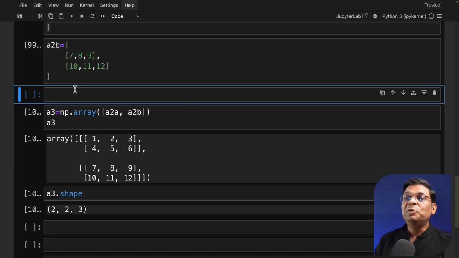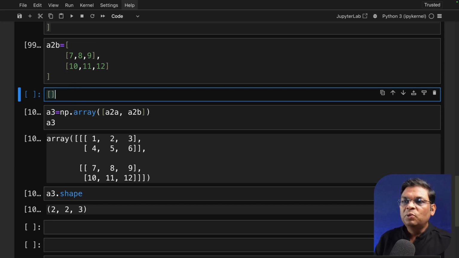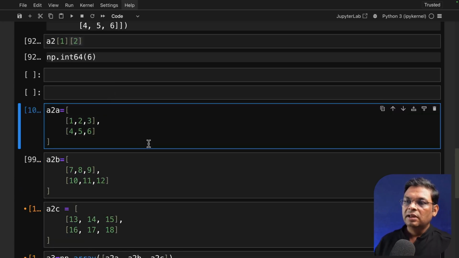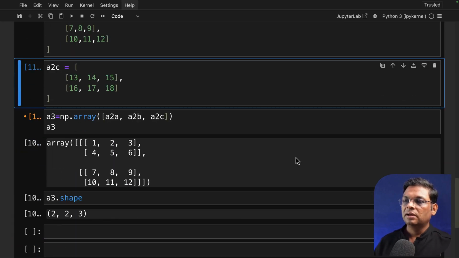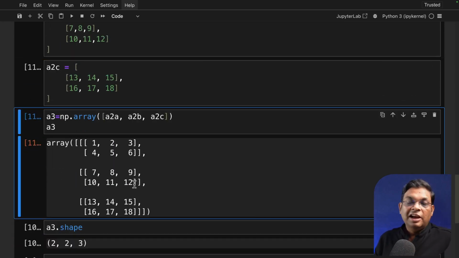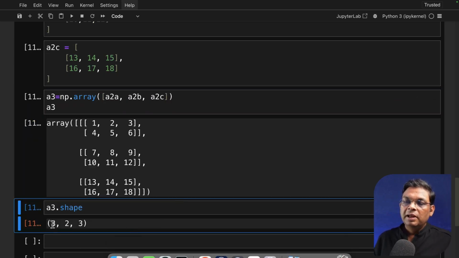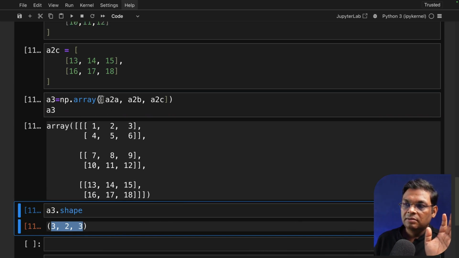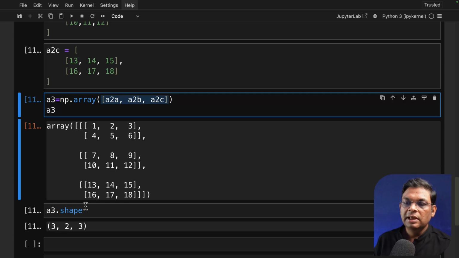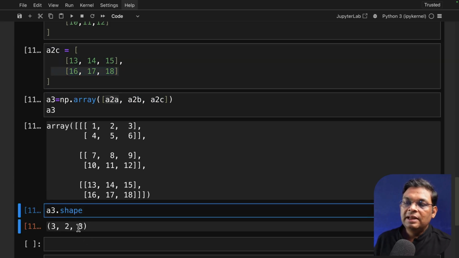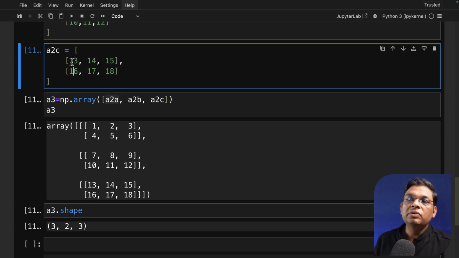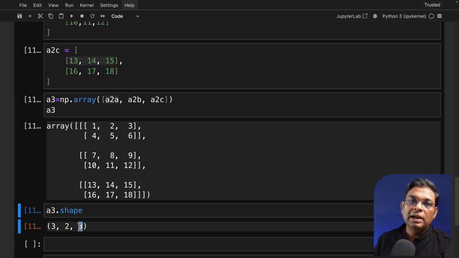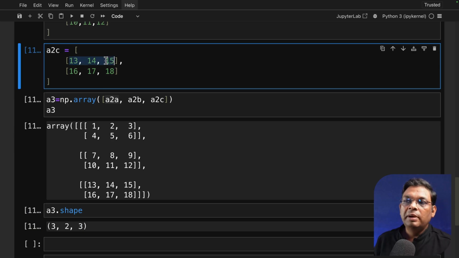Now let's add one more member here, which will make it a little bit more interesting. Let me re-execute all these. This is A2A, A2B, A2C, and I've created one array, and now this is massive. And if I look at the shape, now this is 3 by 2 by 3. So what does 3 mean? It contains three members. Each member contains two other members, and the last 3 is actually talking about the individual integers. Now, the innermost numbers, these three numbers, will not be an array by themselves. These are individual members of the array.